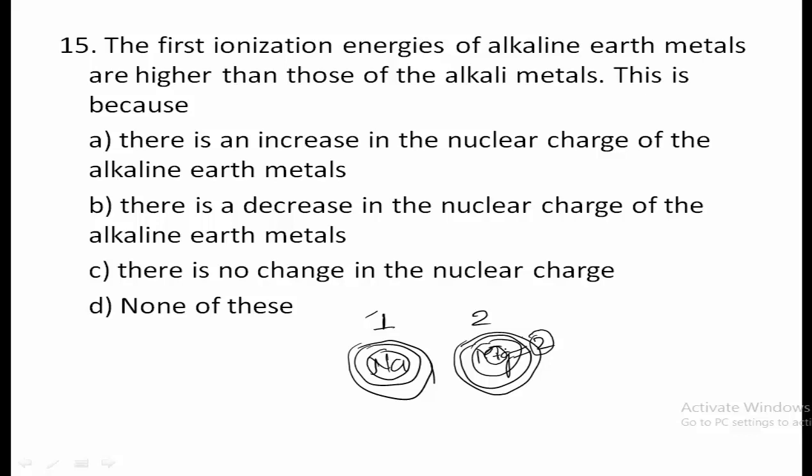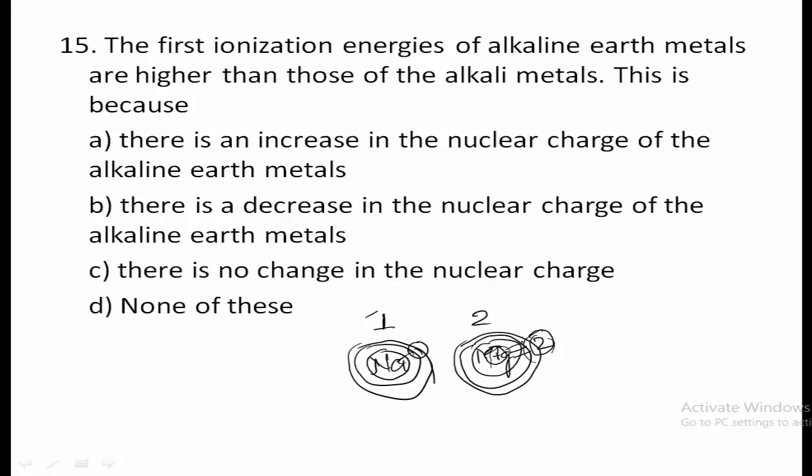So the interaction between the outermost electron and nucleus increases with increase in number of electrons in the outermost shell. Here only 1 electron is there, less interaction will be there. 2 electrons are present in magnesium, more interaction will be observed. Thus, the force of attraction between nucleus and electron is more, which is known as effective nuclear charge.